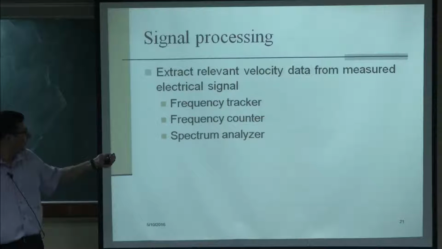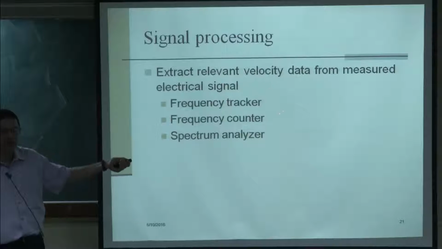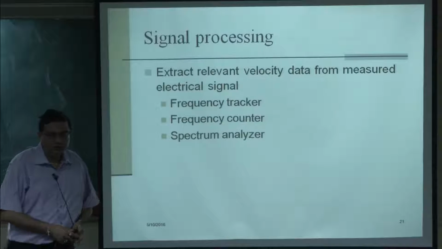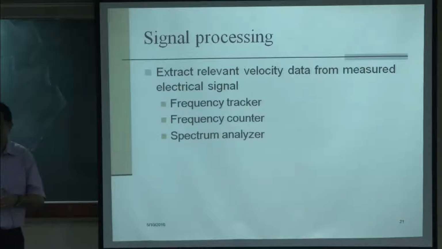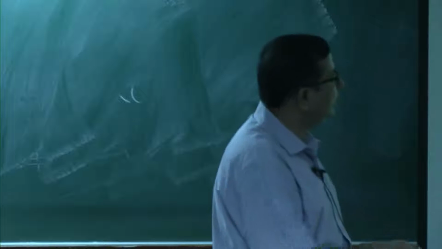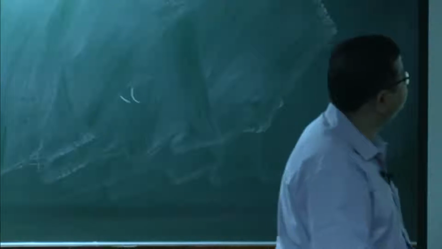So, we can have a frequency tracker or frequency counter or spectrum analyzer, all of them essentially give the frequency of the signal. Once you have frequency, straight away we can get the velocity data. Typically, the system has to have megahertz to gigahertz range response times. That is why this is very expensive, because this electronics is very expensive.